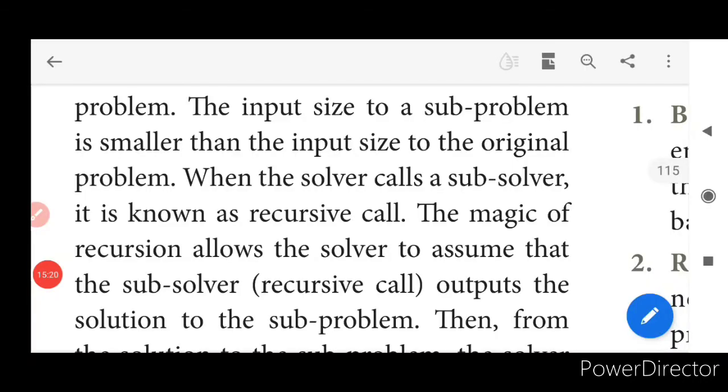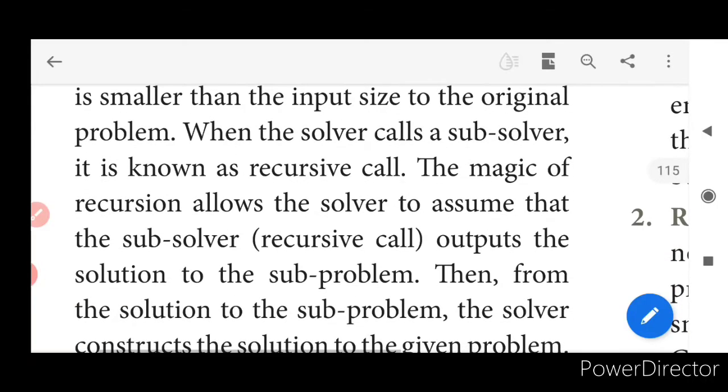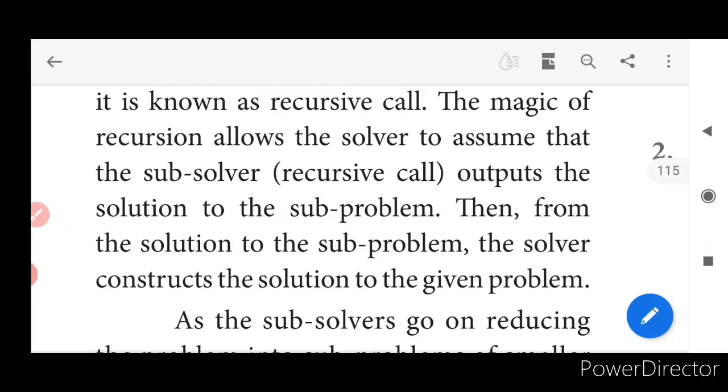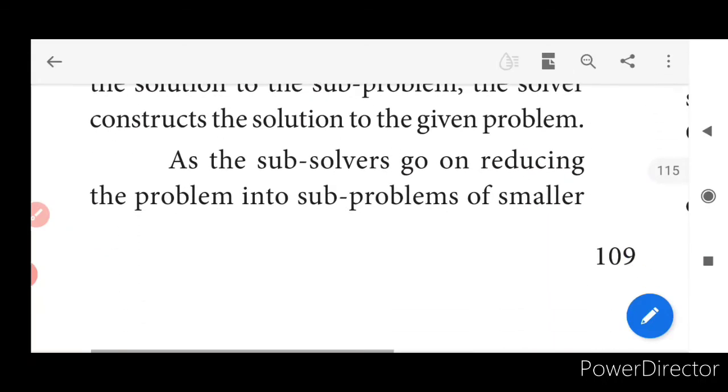When a solver calls a sub-solver, it is known as a recursive call. What is a recursive call? A solver calling a sub-solver, calling by itself. The magic of recursion allows the solver to assume that the sub-solver outputs the solution to the sub-problem. Then, from the solution to the sub-problem, the solver constructs the solution to the given problem.